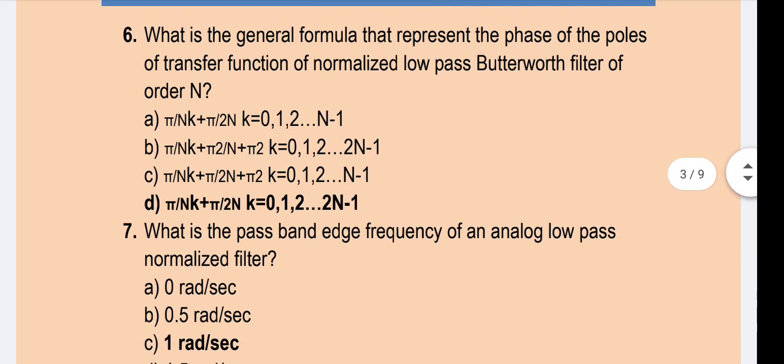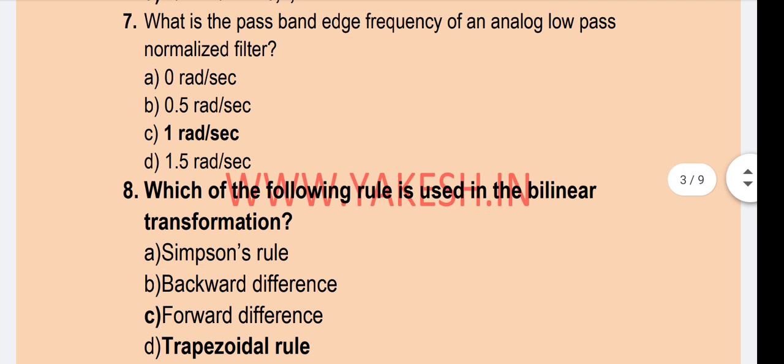What is the general formula that represents the phase of pole of transfer function of normalized low pass Butterworth filter of order n? Option D is the correct answer. Pi divided by n times k plus pi divided by 2n, k equal to 0, 1, 2, up to 2n minus 1. Next question. What is the pass band edge frequency of analog low pass normalized filter? Option C, 1 radian per second.